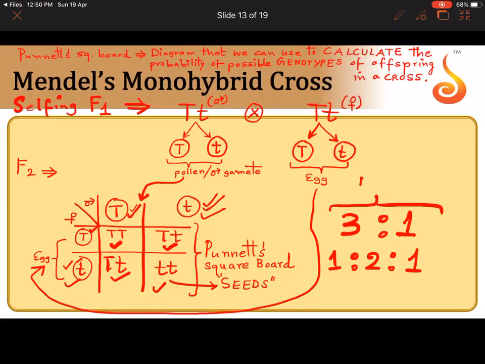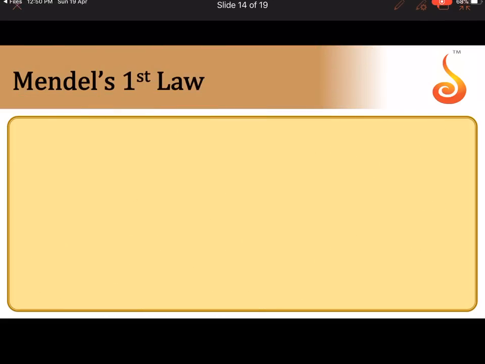What is this generation? Please remember, this is the second generation. So it is called the filial 2 generation. How did we obtain the second generation? The second generation was obtained by self-pollination between the F1 generation. F1 into F1 means the pollen of the flower is picked up by the stigma of the same flower. The same plant behaves as male and the same plant behaves as female.